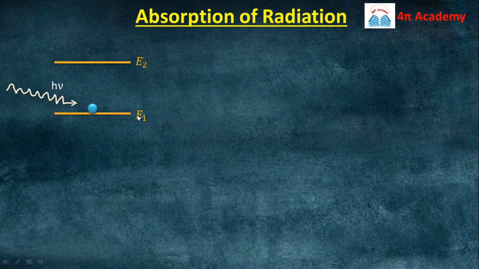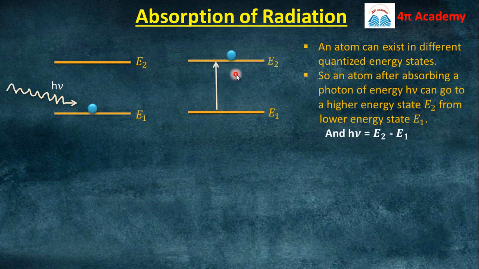And now a photon of energy h nu is coming towards this atom, and this h nu is equal to the energy difference between these two levels, E1 and E2. In this scenario, this atom will absorb this much energy, because this energy is sufficient for the atom to jump to the higher energy level E2. So it will absorb this energy and jump to the higher energy level E2.